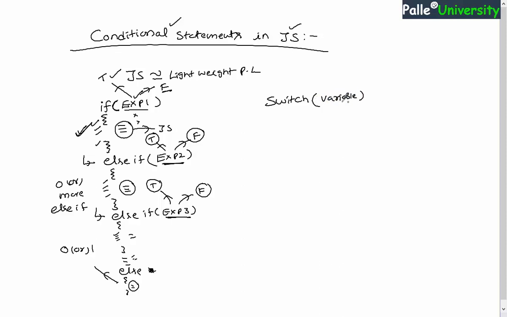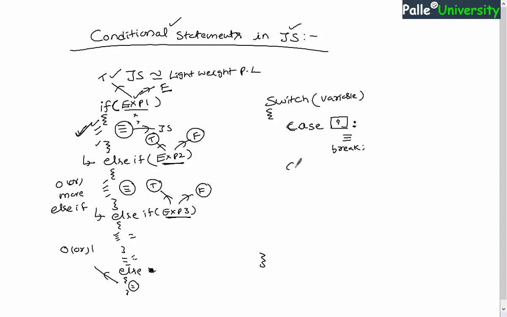Already declared variable name you will be using, open curly bracket, end curly bracket, and inside this switch you will be writing case labels, case, and the predicted value for the variable. Maybe first predicted value you will be writing here, right? So it can be anything. After this you will be writing colon, some JavaScript code, and after this you will usually be writing a break statement.